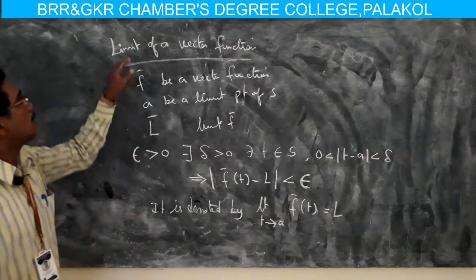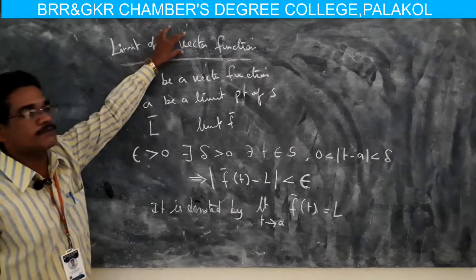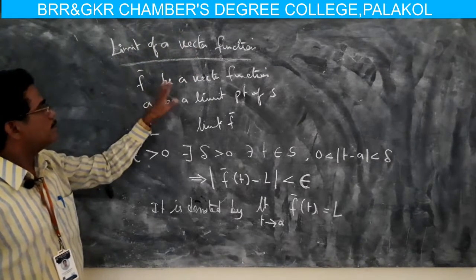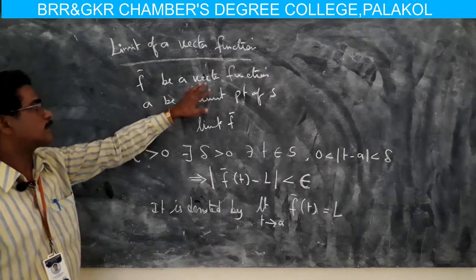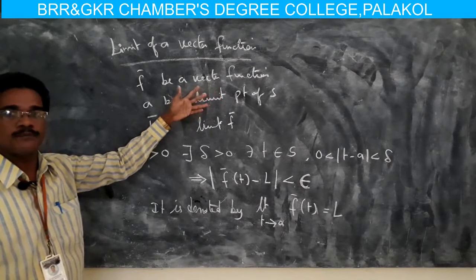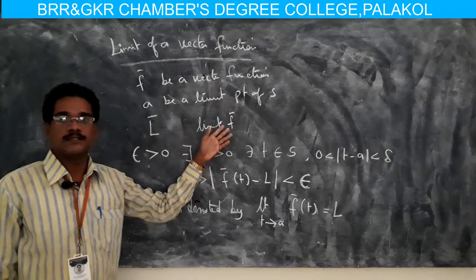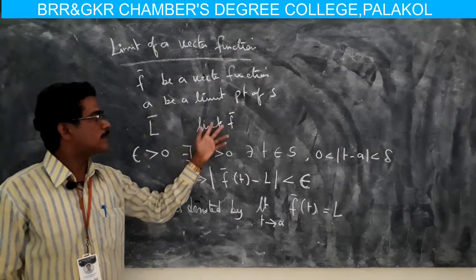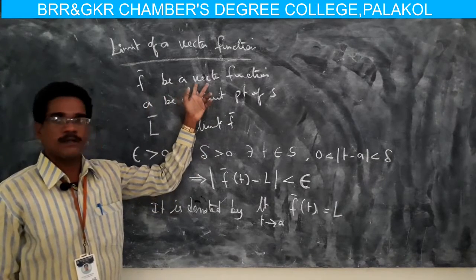Once again, limit of a vector function. Let f be a vector function, a be a limit point of S, and L bar is a limit of f. That means f is a vector function.